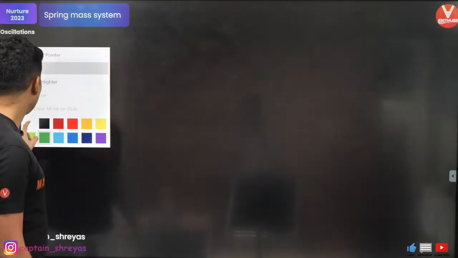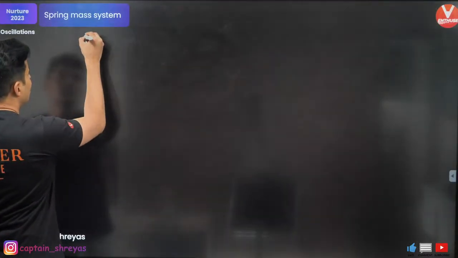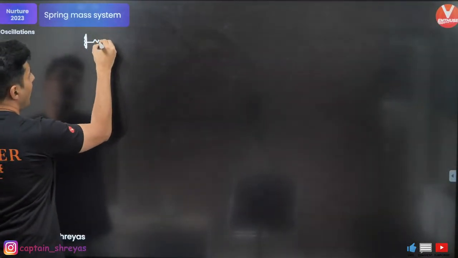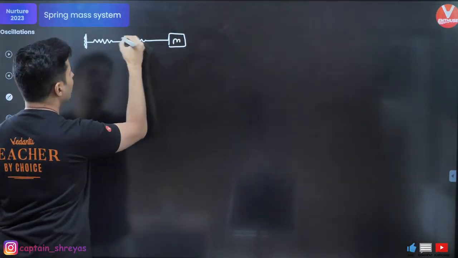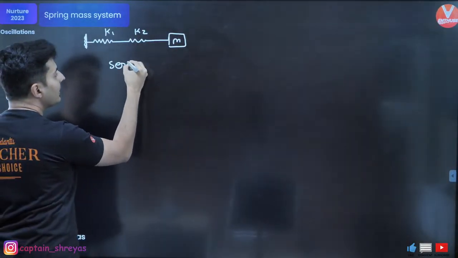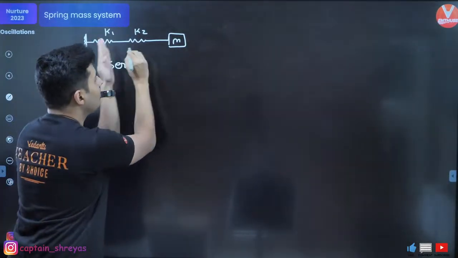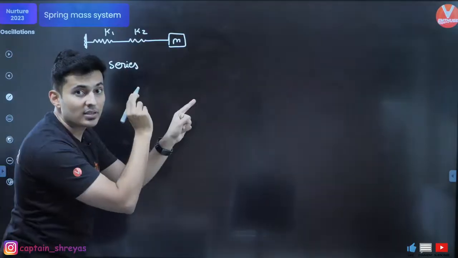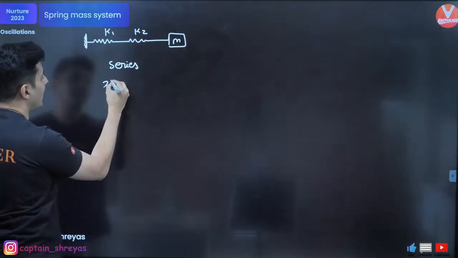Also, very important over here is the springs in combination. So especially, let's say for example, you have a spring and another mass over here. This is K1, this is K2. They are basically in series. In series, what is same in both of them and what is not same? This spring extends, total extension x.